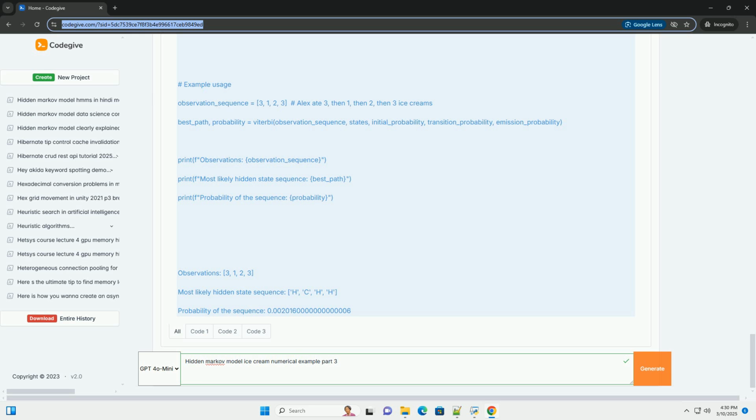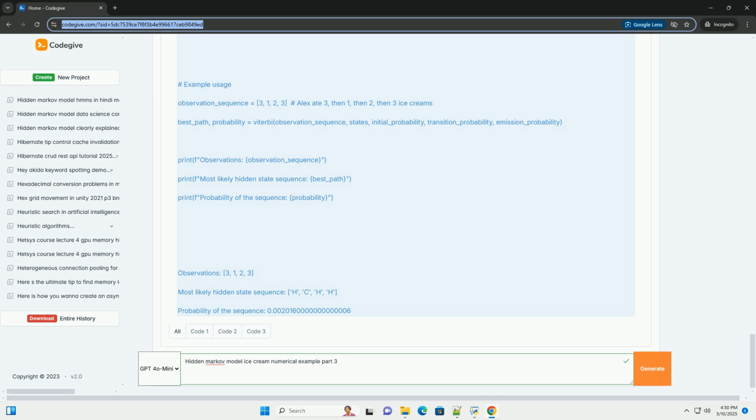The inner loop, for state in states, calculates the Viterbi probabilities for each state at the current time t. Prob, previous_state equals max, for previous_state in states. This is the core of the dynamic programming. It finds the best previous state to get to the current state at the current time t. It calculates the probability of each possible path leading to state at t and selects the one with the highest probability.